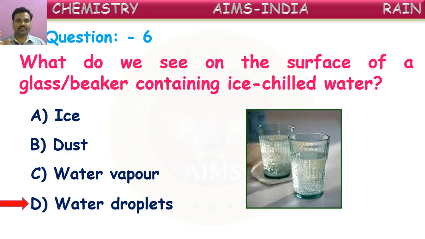These droplets are formed because the water vapor present in the air, when it touches the surface of the glass, because of coolness, converts into liquid form, and small droplets of it stick on the surface of the glass. Because of this reason we are able to see those droplets of water. This is because of condensation of water vapor present in air.